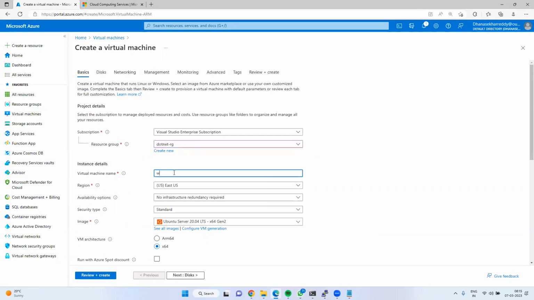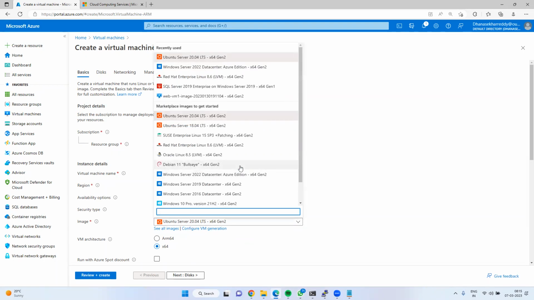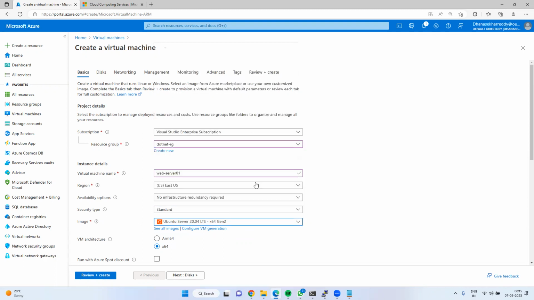What is the VM name? Web-server01. What is the server name? Web-01. Here we have different types of OSs, as I said. We have Windows 10, 2016, 19, 20, 22. Also Debian, Oracle Linux, Red Hat, SUSE, Ubuntu. Now I am going to use the latest version, Windows Server 2022.